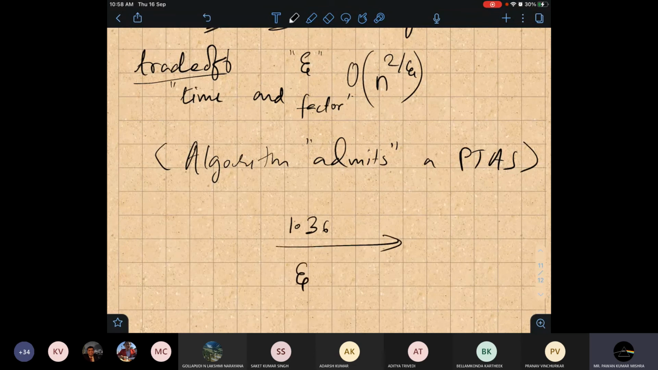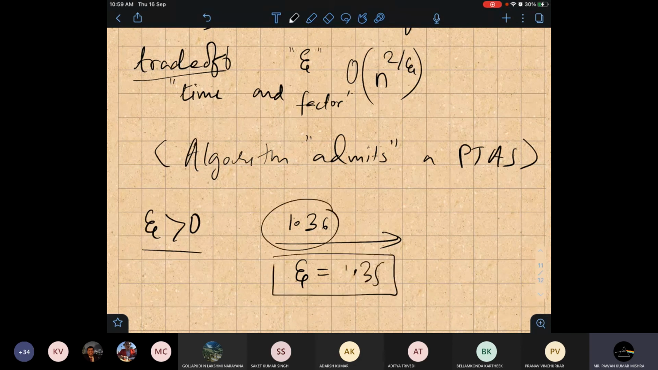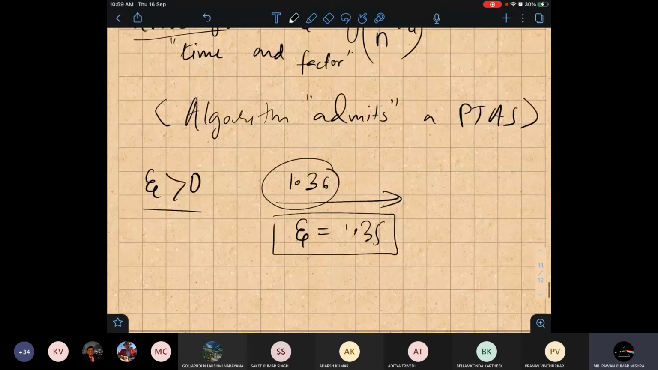So suppose someone comes and asks you, epsilon is greater than 0. Suppose someone asks, okay, for epsilon 3.35, can you design an algorithm? Since we know that we cannot go beyond 1.36, there is no chance of designing a PTAS for vertex cover. So for some problems, it is not possible to design a PTAS.